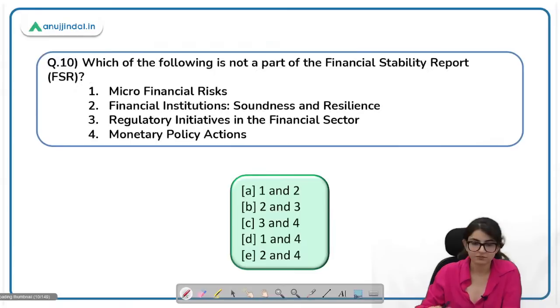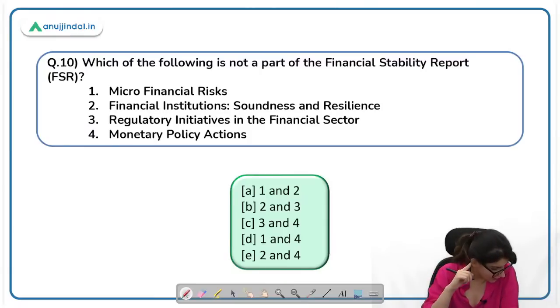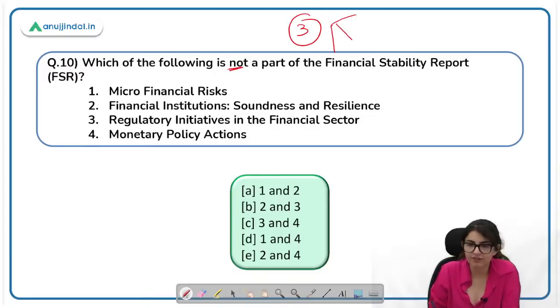Very good. Which of the following is not part of the FSR, Financial Stability Report? Micro financial risks, financial institution soundness and resilience, regulatory initiative in the financial sector, monetary policy actions. You are going to tell me the answer because very recently I have covered the Financial Stability Report and we have discussed this. The Financial Stability Report is divided into 3 chapters and then at the end there is a survey, the Systemic Risk Survey. What are the 3 parts?